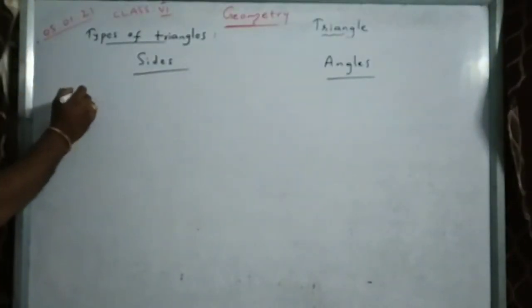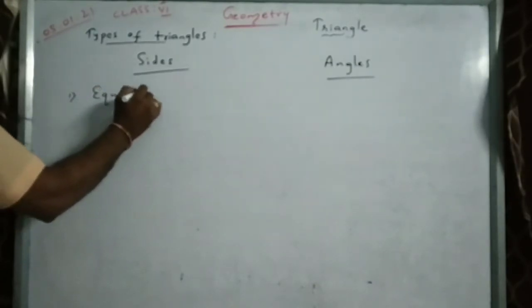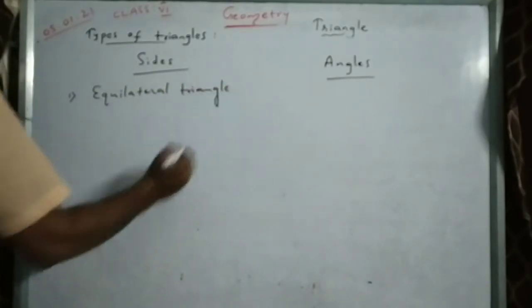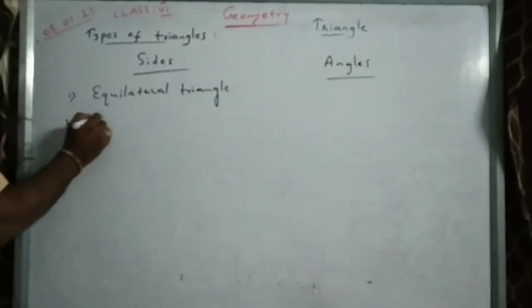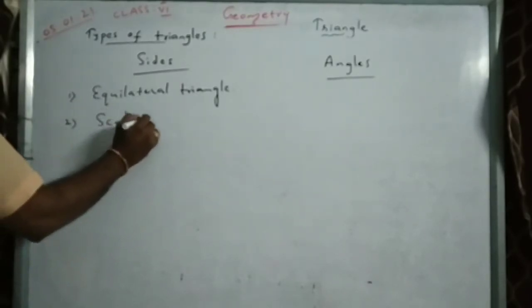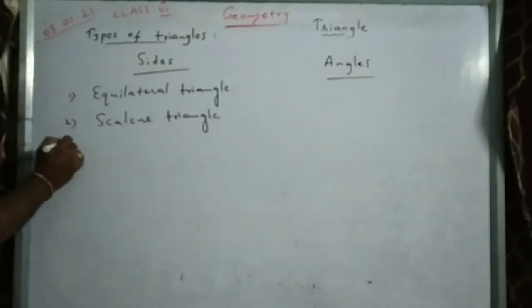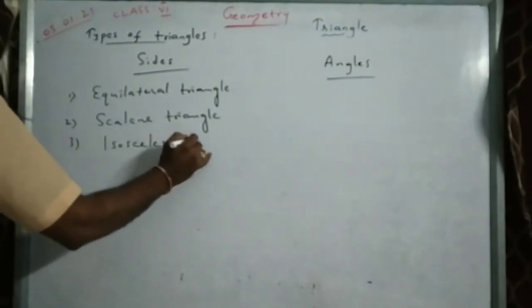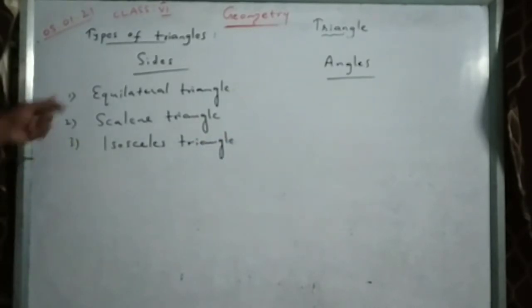According to sides, first one is equilateral triangle, second one is scalene triangle, third one is isosceles triangle. Okay, according to sides we have three types.